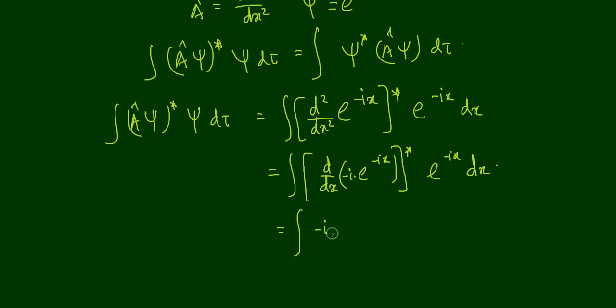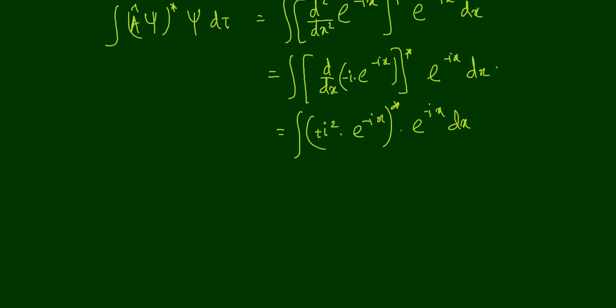So this will be minus i into minus i, which is equal to plus i square. Then e raised to minus ix into what is remaining, that is the star of this one, star e raised to minus ix dx, and that is equal to integral, minus i square, that is i square equal to minus 1.